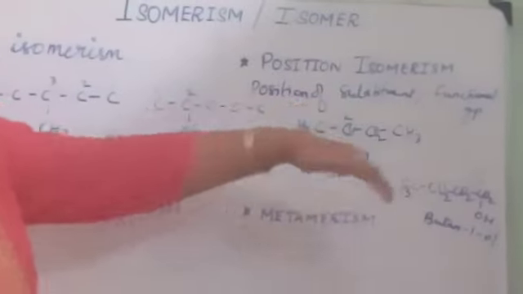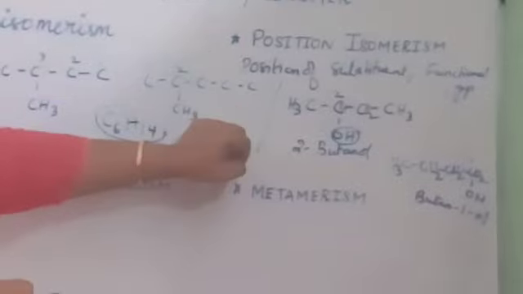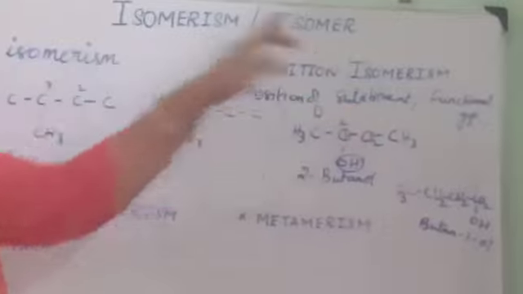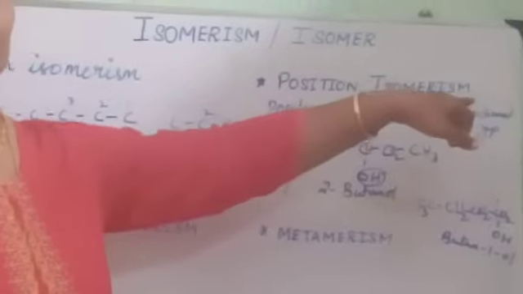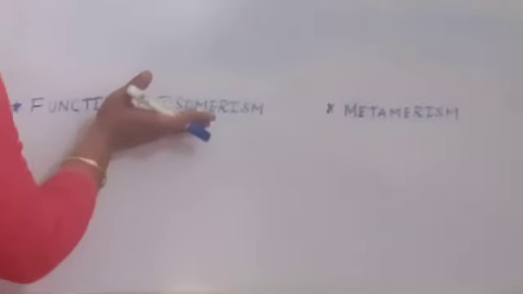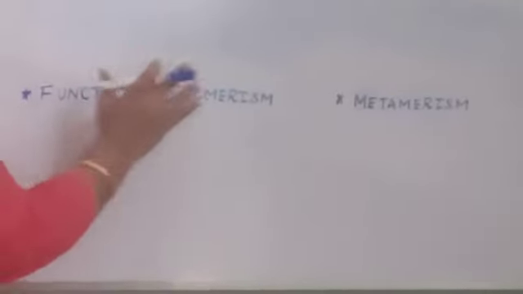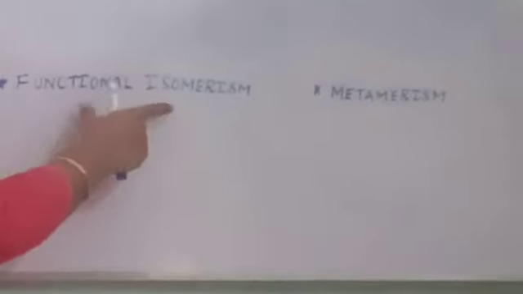So I am repeating again, position isomerism is a type of isomerism in which there is a difference in the position of the functional group or the position of the substituent varies. Such an isomerism is called position isomerism. Functional isomerism is a type of isomerism in which the compound has the same molecular formula but there is a difference in the functional group itself.